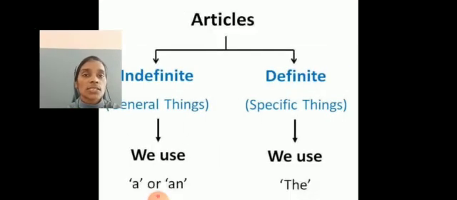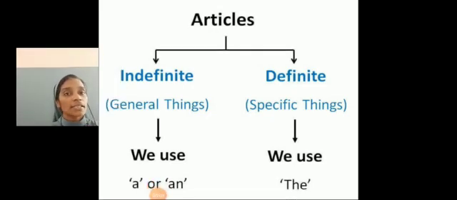So, once again, dear students, which are the articles? A, an, and the. There are two kinds of articles, indefinite and definite articles. Which are the indefinite articles? A or an. Which is the definite article? The. Article the refers to a particular person, place or thing. It means it refers to a specific thing. But a or an do not refer to a particular person, place or thing. Dear students, I hope you all have understood this.